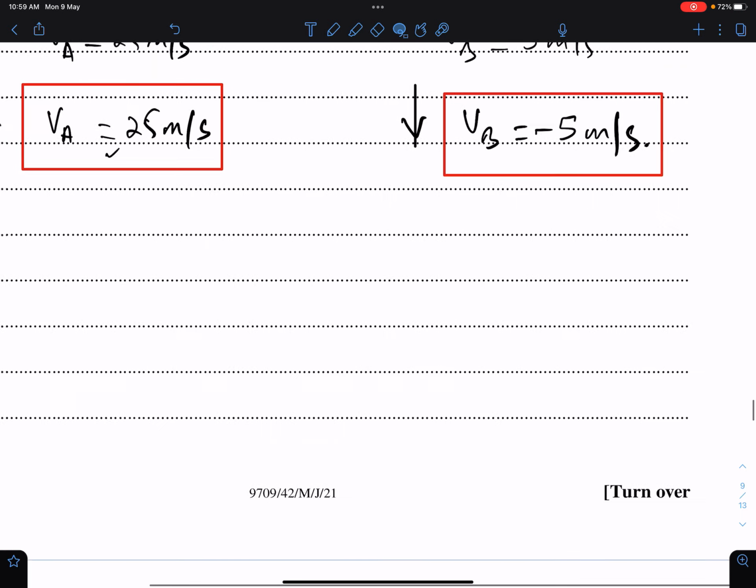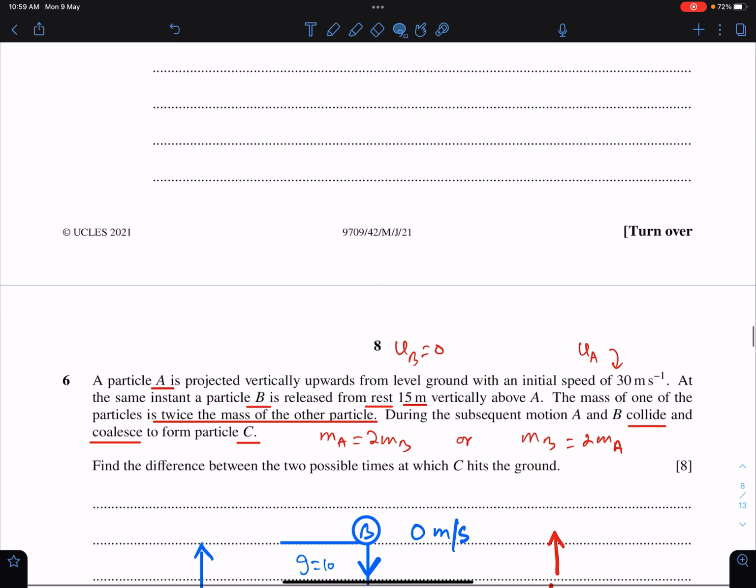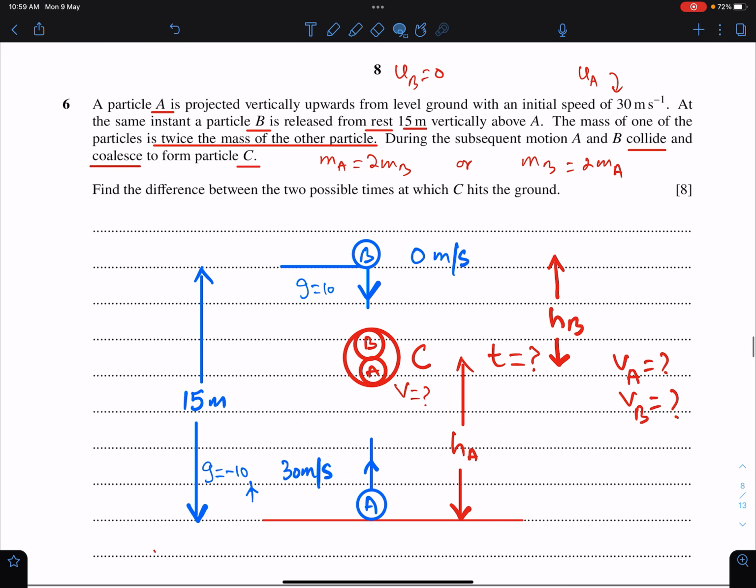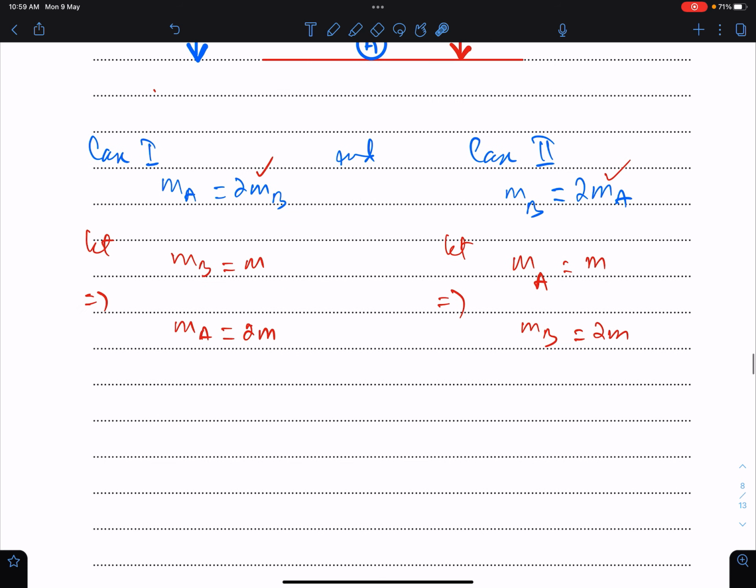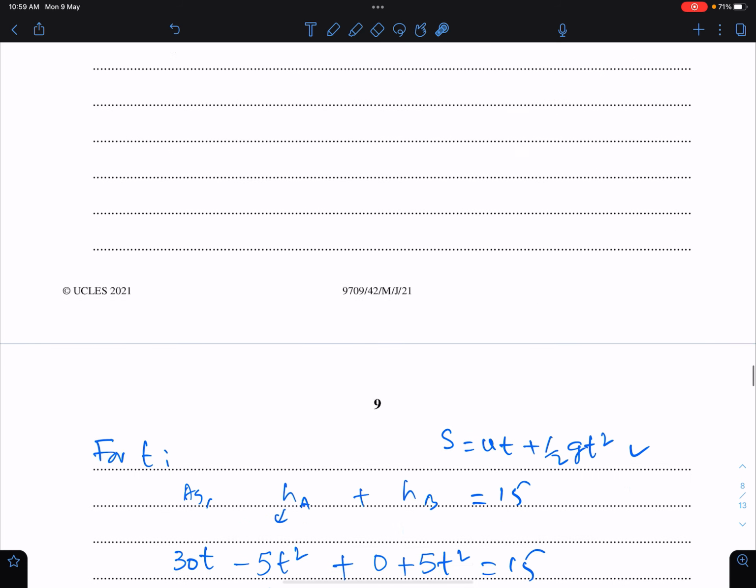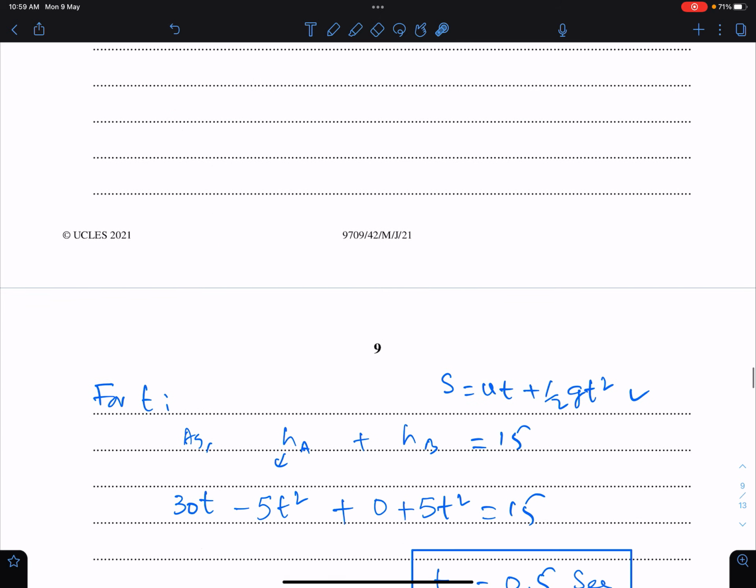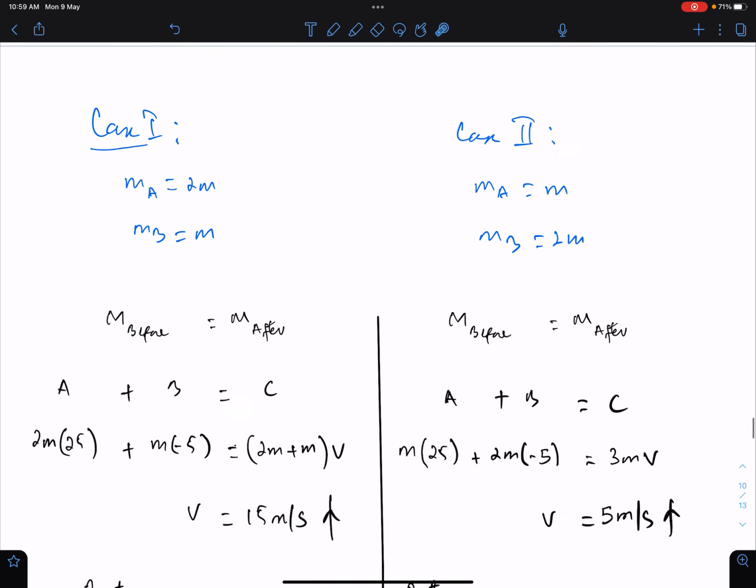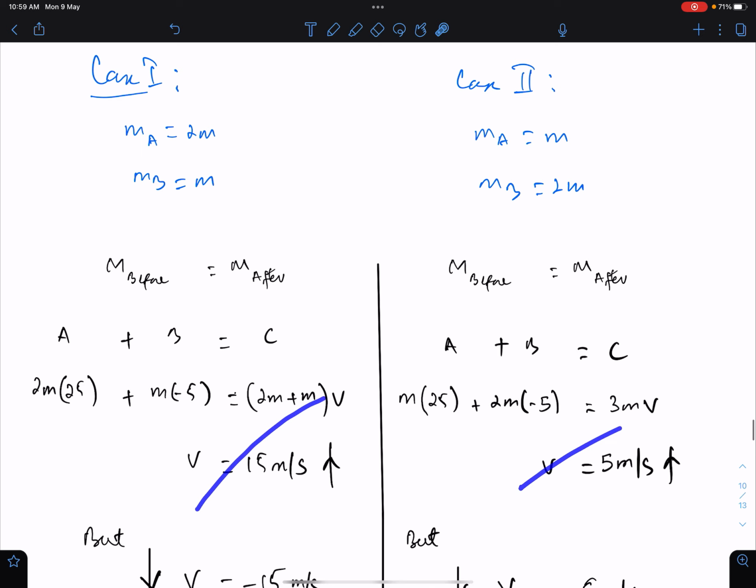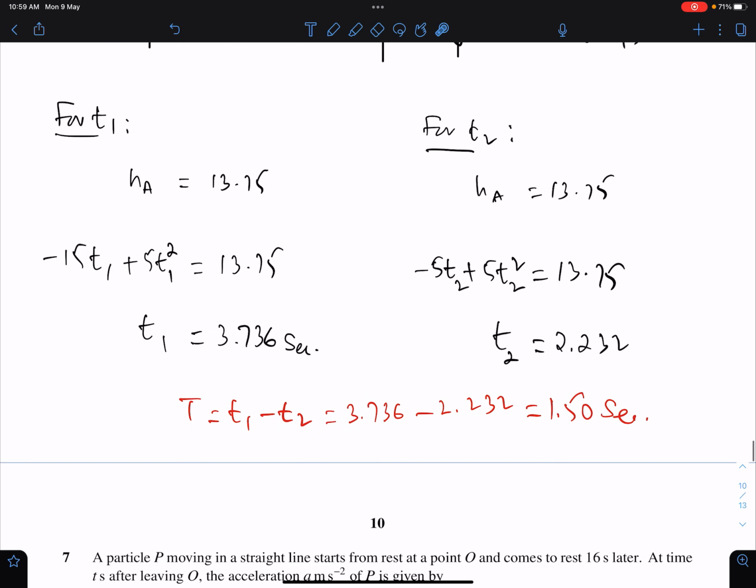You can check the solution again. This is the given situation. I explained this thing in detail. First I found this time, then I found this height, then I found velocities of both the particles, and then I found v, velocity of C, by using the law of conservation of momentum. And then I found two different values of t, and this was the requirement, difference between two times.